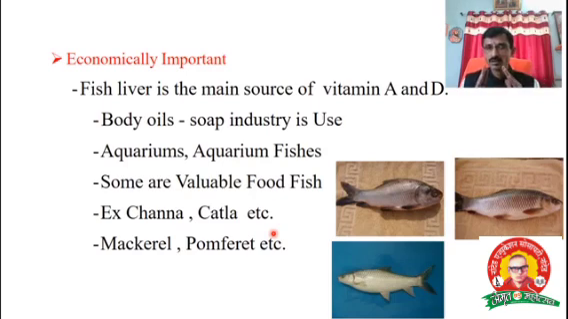Then one of the important things, that is the aquarium. Aquarium fishes are present in the aquarium. Aquarium is also economically important for marketable persons. Some valuable food fish from the fresh water are Channa and Katla. They are very important and valuable food fish, highly demanded. And examples from marine water are mackerel and pomfret.